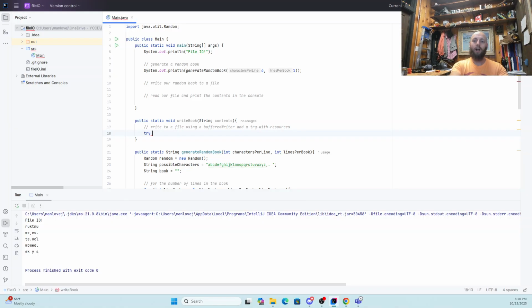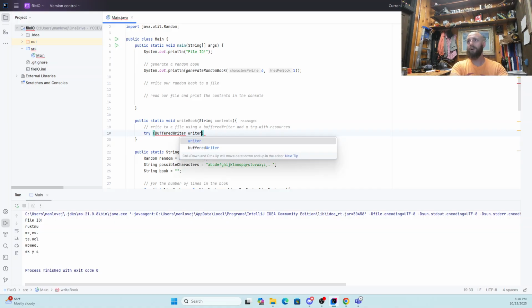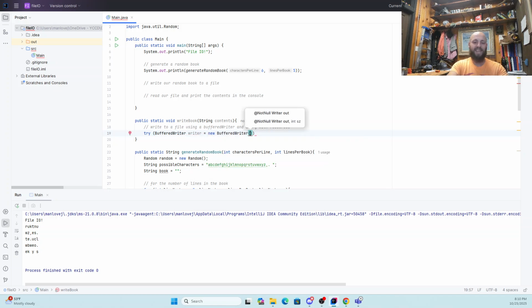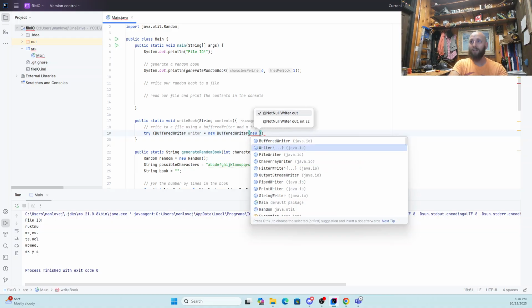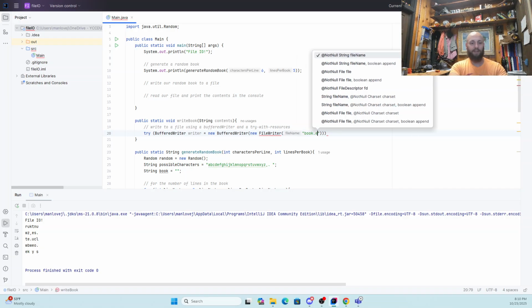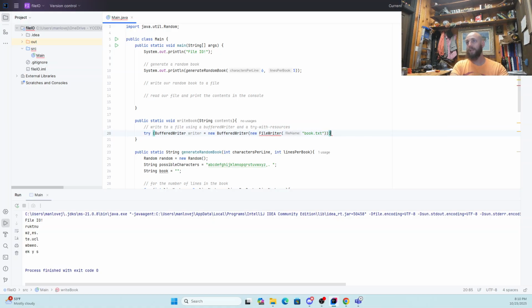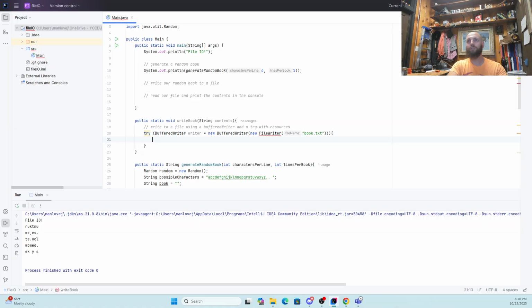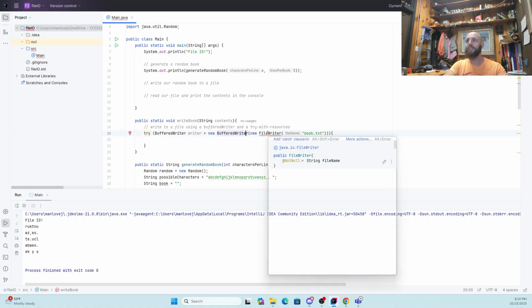So we're going to use a try here, and here the try gets some parentheses, and these are the resources. Here I'm going to use a buffered writer that I'm going to call writer. This is going to be a new buffered writer based on a new file writer. And the file writer needs a file name. So I'm going to give it a name, and the name I'm giving it is book.txt.